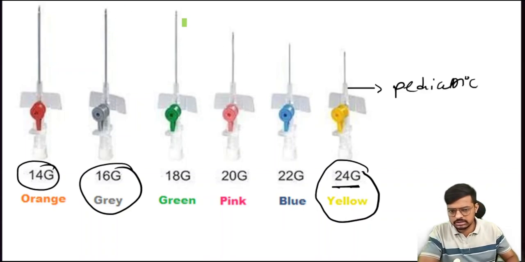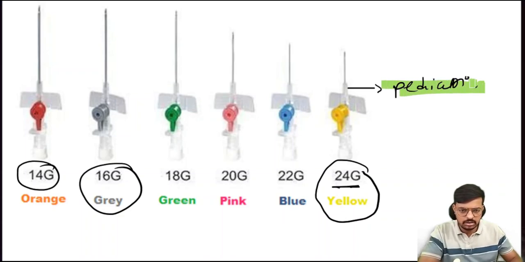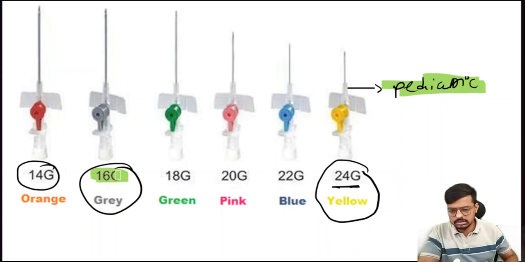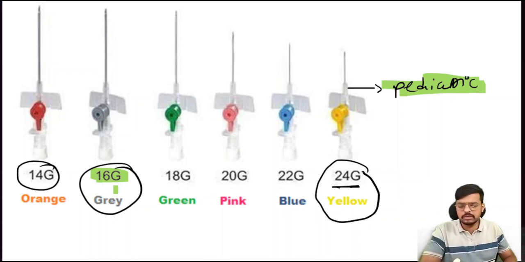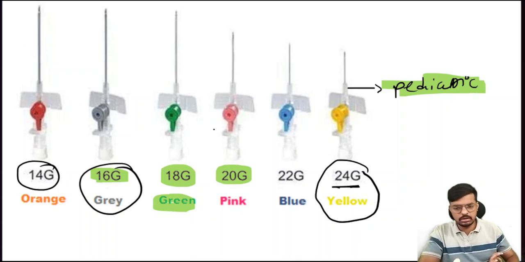You are using it in the case of pediatrics. So that is the yellow. Okay, then comes the 16 gauge, best preferred in emergency situations in the casualty. So that is the very important 16 gauge. Preferred in blood transfusion is the green one. Okay, the green one is preferred in blood transfusion, and most commonly used in hospital settings is the pink one. Most commonly used cannula in the hospital setting for IV fluid.